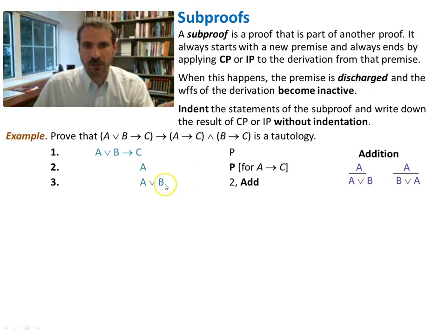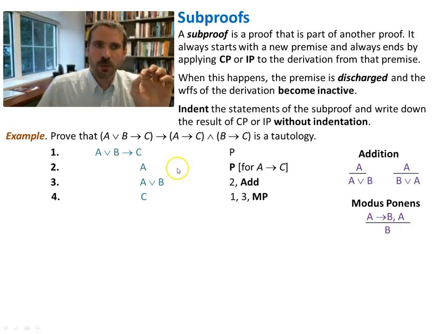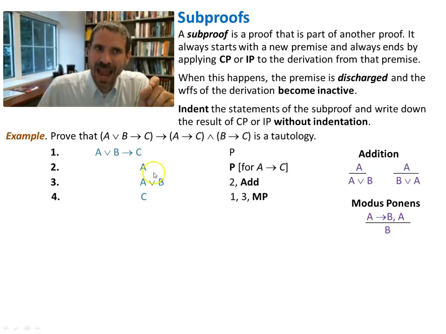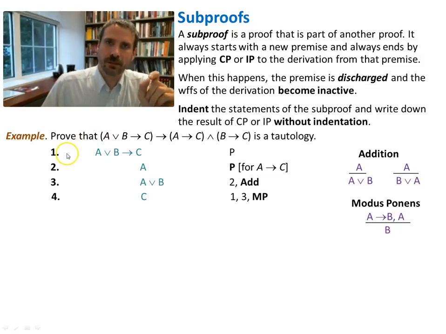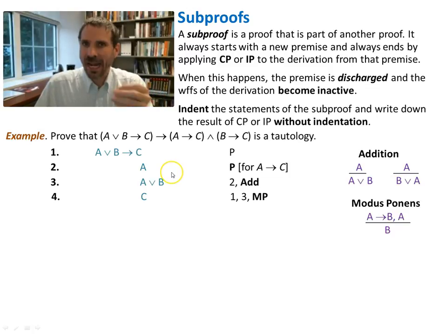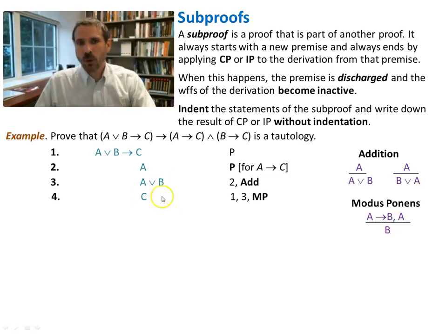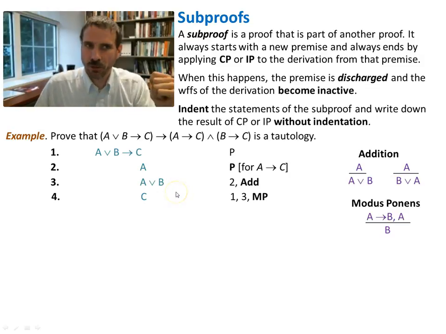So now what I do is I build up A or B with addition. I can use modus ponens now. So the opposite isn't a problem. If I'm in a subproof, I can access lines outside of that subproof. I can access main proof lines inside the subproof, but I can't go the opposite way. I can't go back into the subproof once I have discharged those premises.